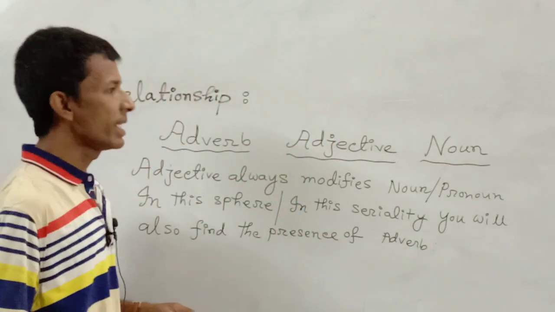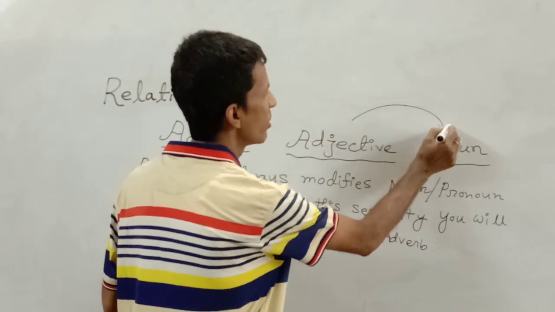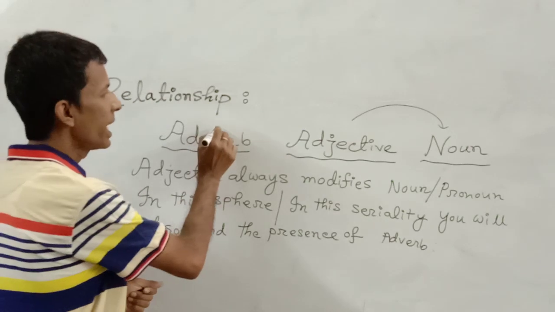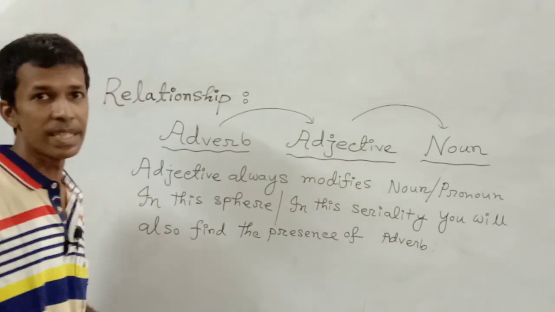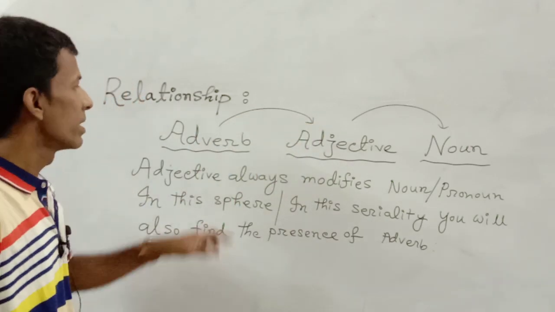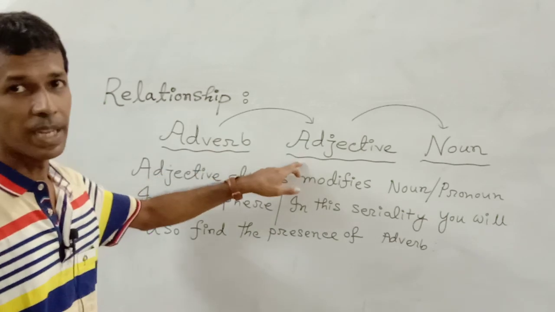Because the rule is that adjective always modifies noun or pronoun, and in the same way adverb always modifies adjective by expressing the highest or lowest part of adjective.